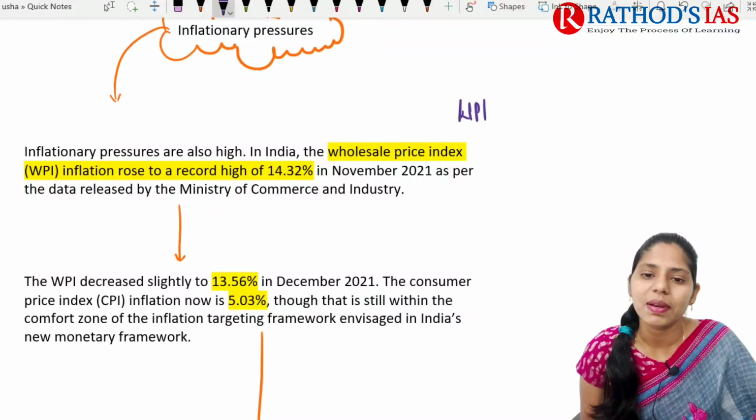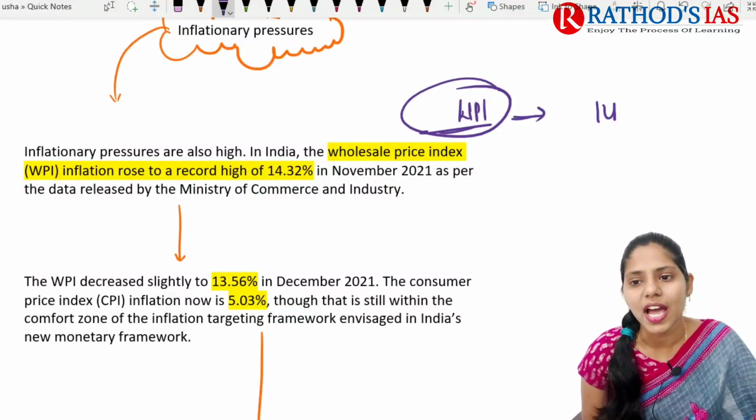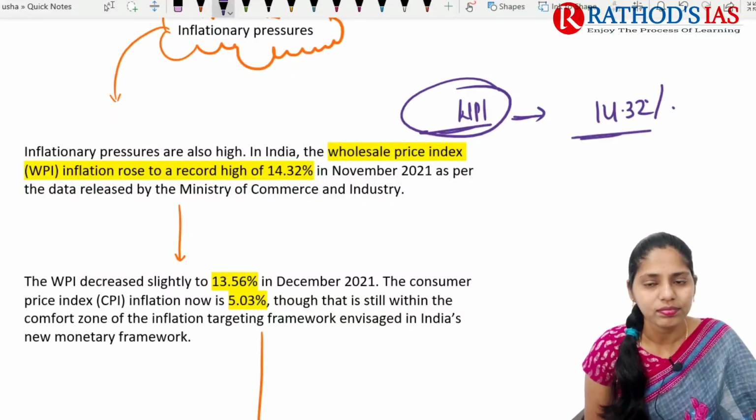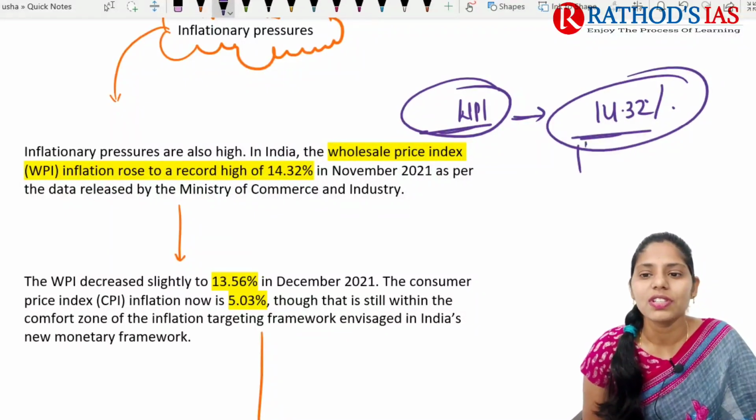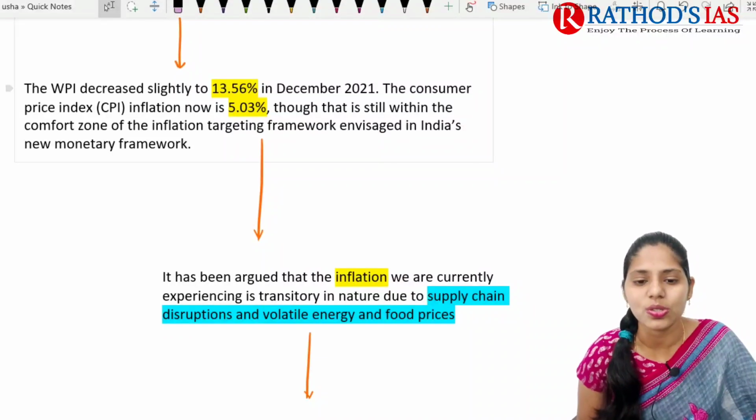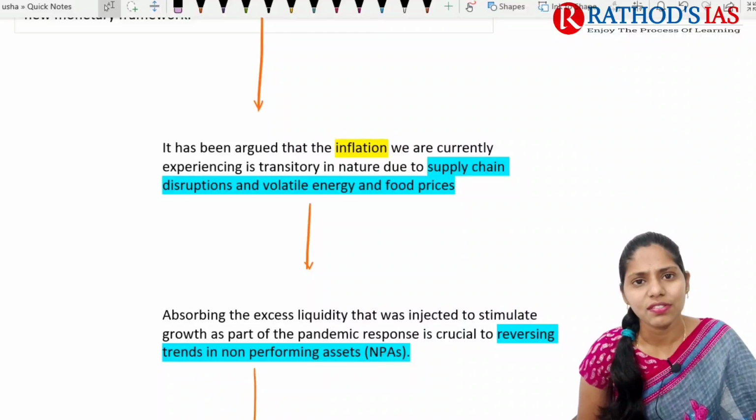So recently the WPI, the wholesale price index, rose as high as 14.32% in November. This is the data released by the Ministry of Commerce and Industry. Apart from that, we also see that retail price inflation is increasing. So what is the reason behind this inflation?